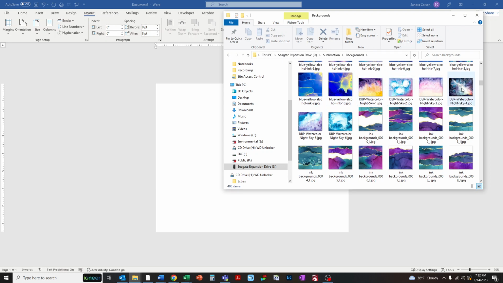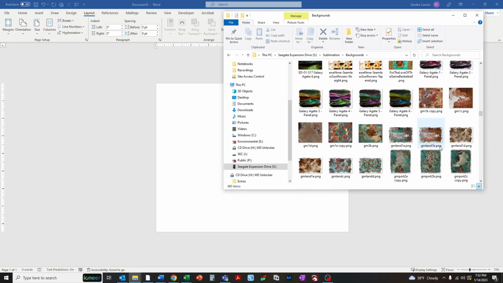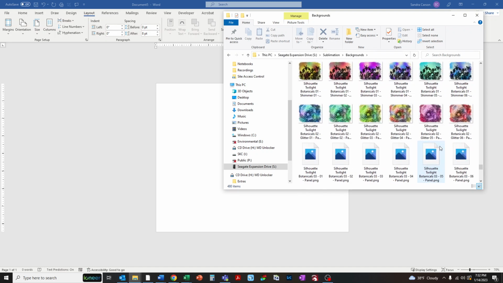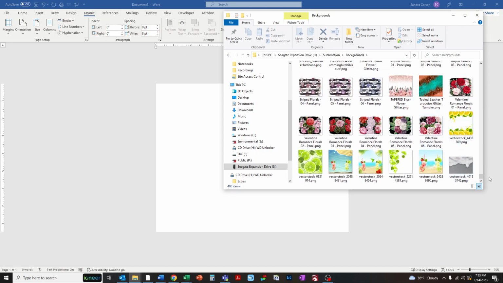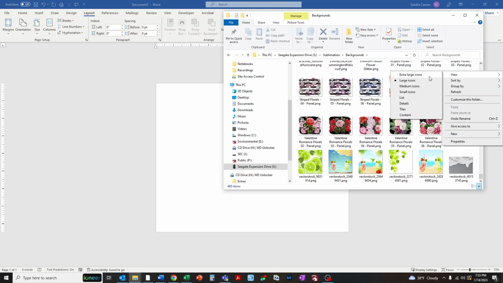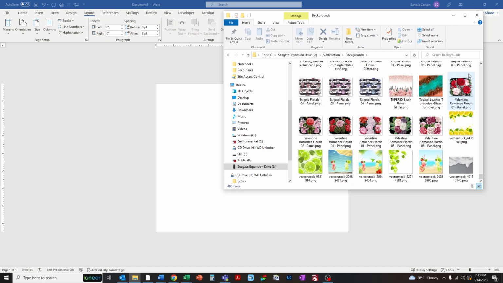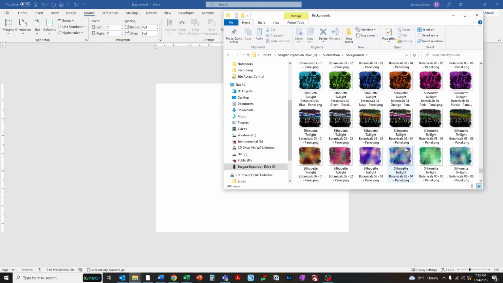And if you can't see your graphics in pictures like this, find a, oh, I don't have a white space in my folder. So take your mouse to somewhere where it isn't, see how it's highlighting the files here? Take your mouse somewhere in your window here and right click and choose View, and then choose large icons, and that'll change it to be these icons like this instead of a list with file names. Comes in handy when you're looking for backgrounds. Ooh, maybe I'll use one of these instead. I like them. So then find the picture that you want.